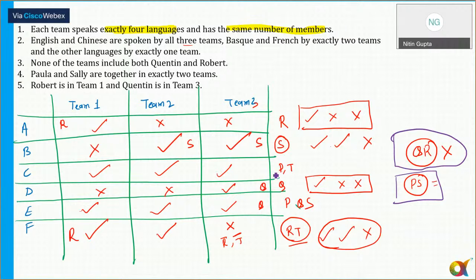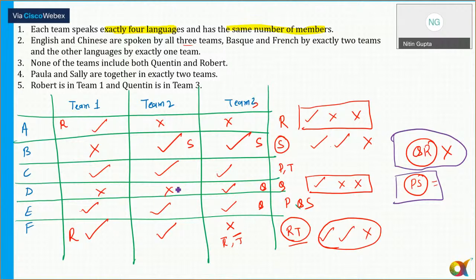Because they are part of 2 teams together, that is very, very important. And Q and R can't come together. So in any case, since Q and R can't be together, I think R is definitely not a part of team 3. That is for sure here.